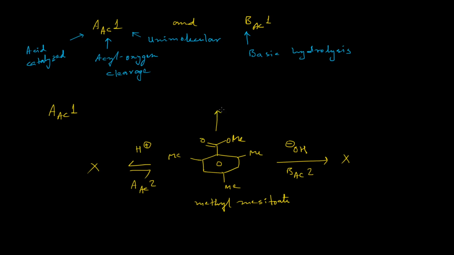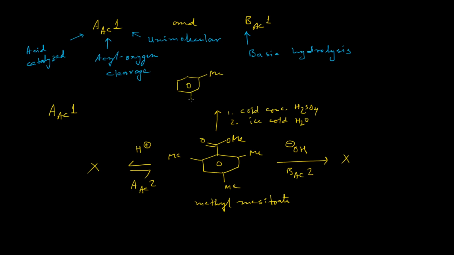However, when this ester was dissolved in cold concentrated sulfuric acid and then poured into ice cold water, the corresponding mesitoic acid and the methanol were obtained.